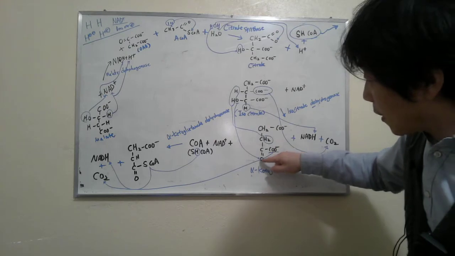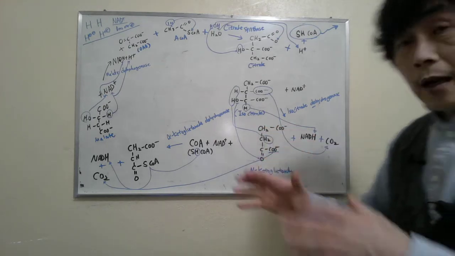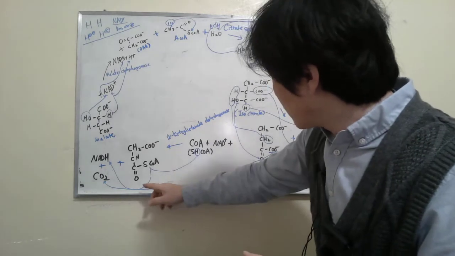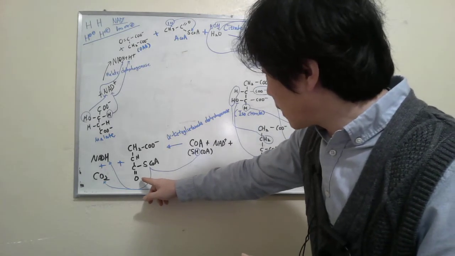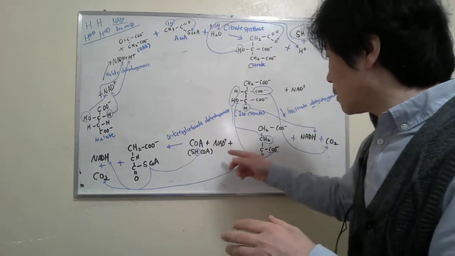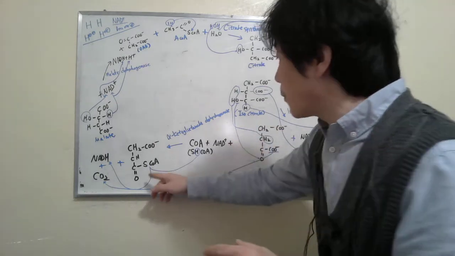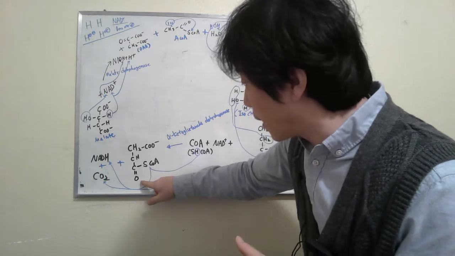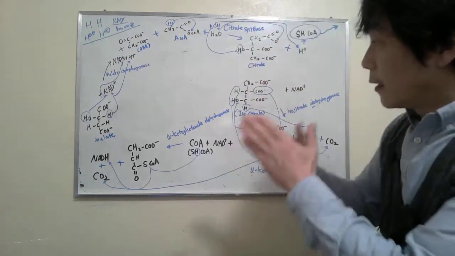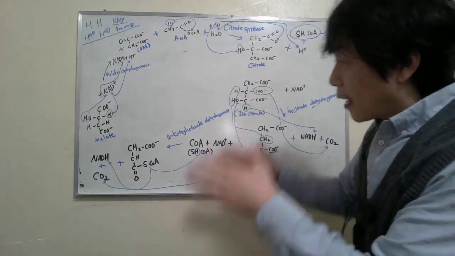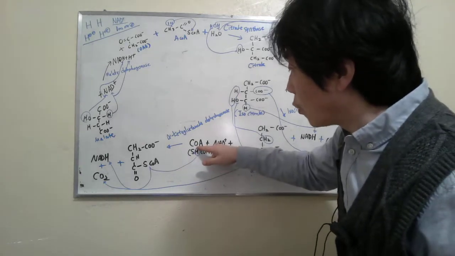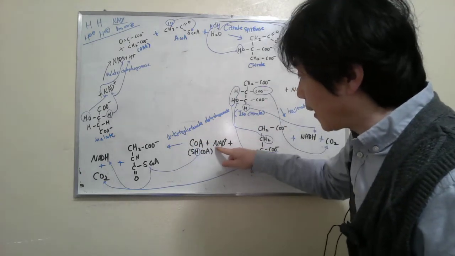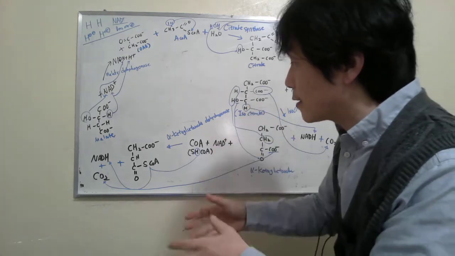So this is alpha ketoglutarate, and alpha ketoglutarate becomes succinyl coenzyme A. It cannot just go there directly, because it needs coenzyme A. So this is a little bit different. Again there is NAD plus, because it releases proton and electron.